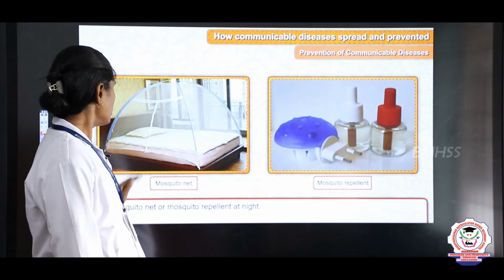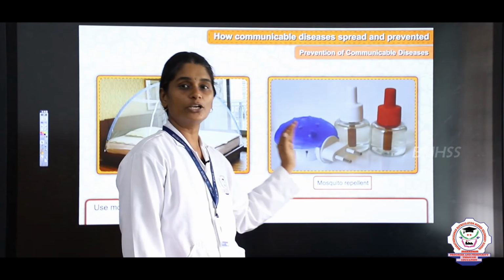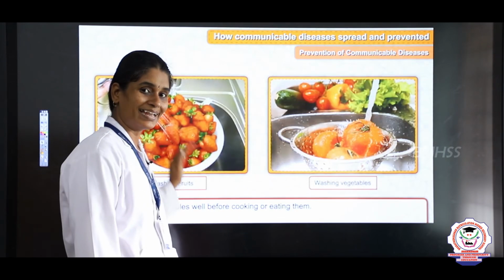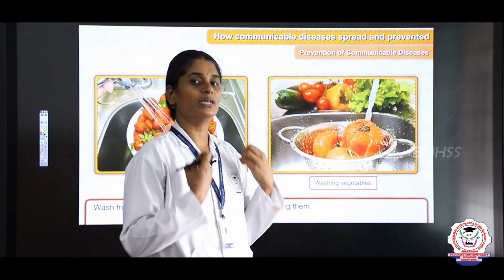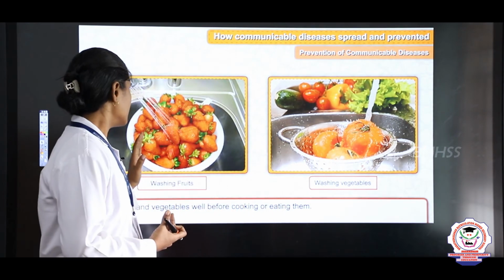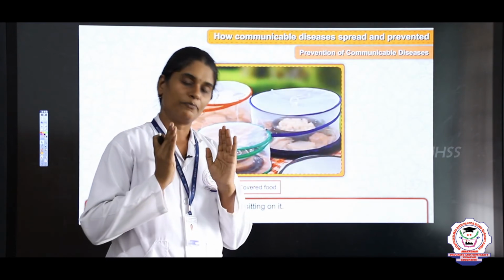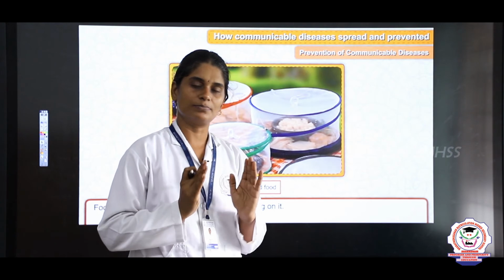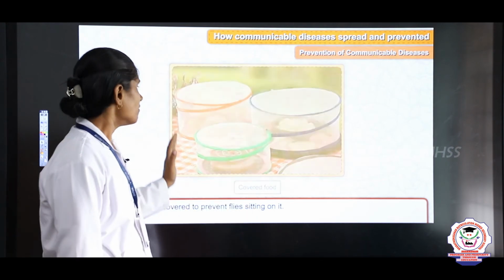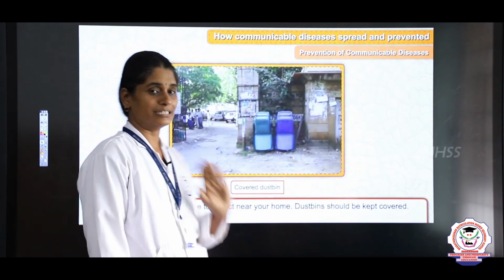Next, we have to use mosquito repellents and mosquito nets to protect ourselves from mosquitoes. Before eating and cooking, wash the fruits and vegetables thoroughly. Cover the food always, and cover the dustbin always.